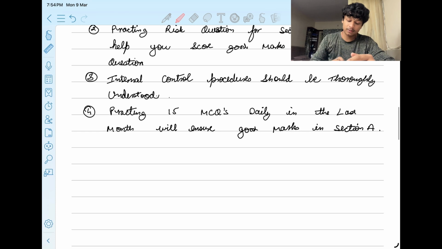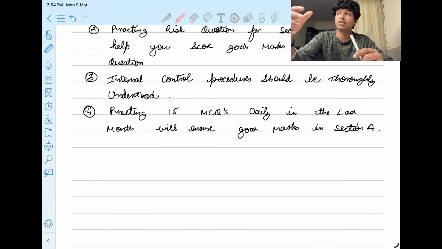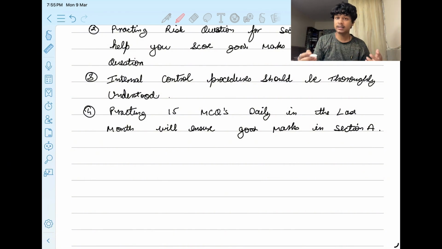Okay. Now comes what should be your strategy for section A questions. So you should solve 15 MCQs daily in the last month, right? What does this mean? That in May, you have to solve 15 MCQs daily, which means that after a certain period of time, MCQs will keep on repeating, and you will be able to grab a lot of ideas related to how to use the elimination method to solve MCQs and how to get better at it, right? So this is my suggestion for your AA exam.